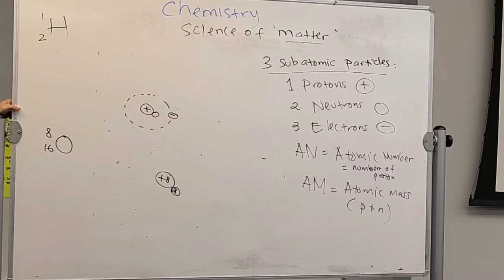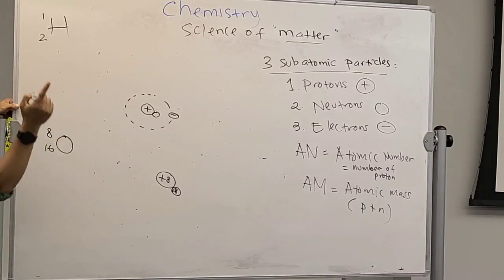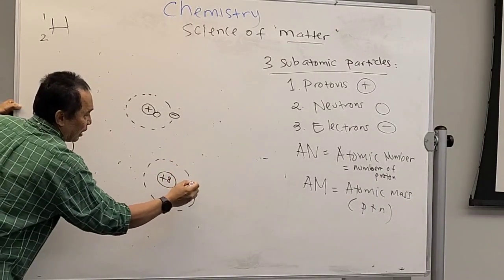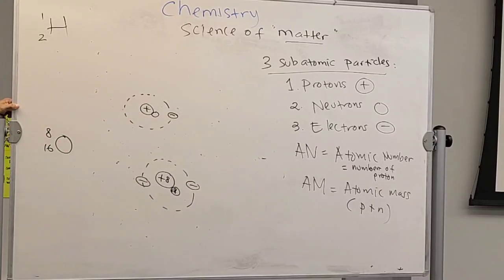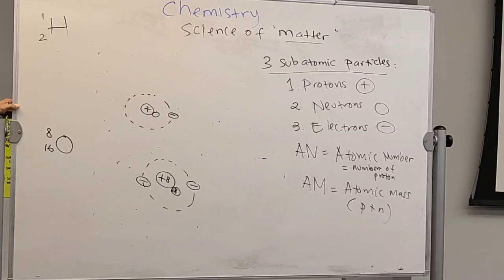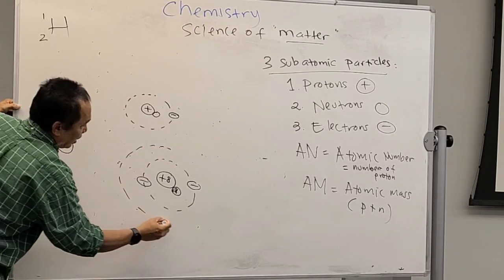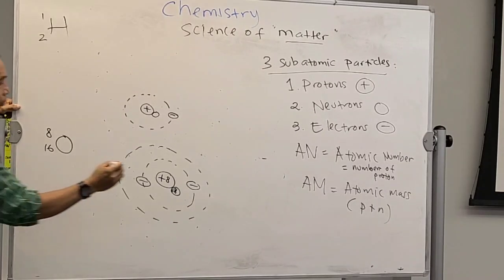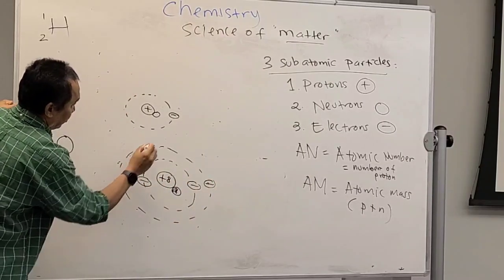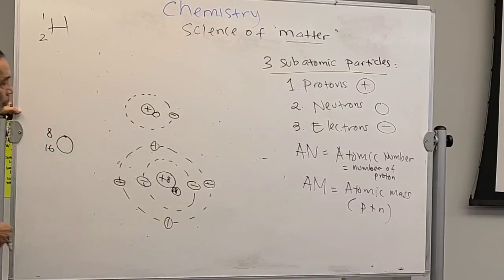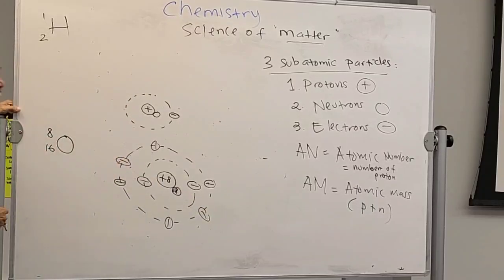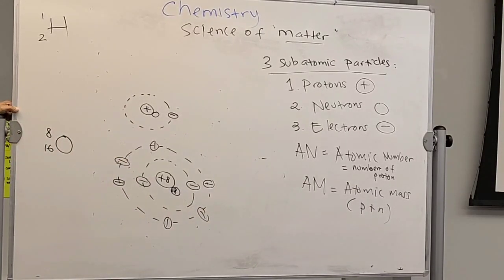But now we have to follow the rule. What does the first rule say? The duplet rule: it only takes 2 on the first shell. What is next? Go to the second shell. How many will be there? 6 of them. Okay, 2 plus 6 is 8. What does the oxygen atom look like?